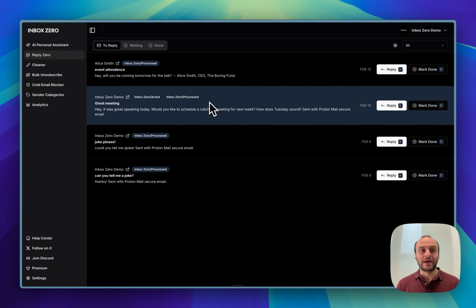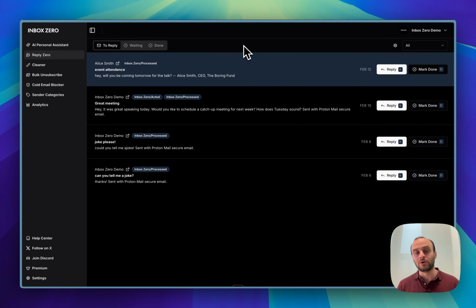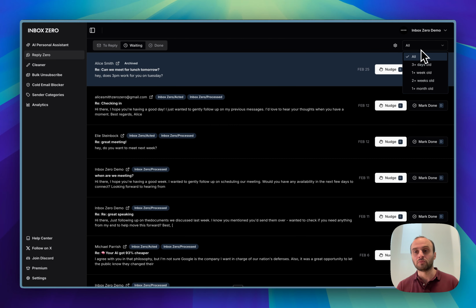But last thing I'll show you is reply zero over here. This will show you all emails you need to respond to. So you might have 100 emails a day, only 3 of them actually need a response. So reply zero will basically do that for you. And then also if you sent any emails and haven't heard back from the people, you can hit the waiting tab. And for example, where anyone that I emailed, and they haven't responded in 2 weeks, I can quickly see here respond. And all of this, by the way, it appears in Gmail as well.